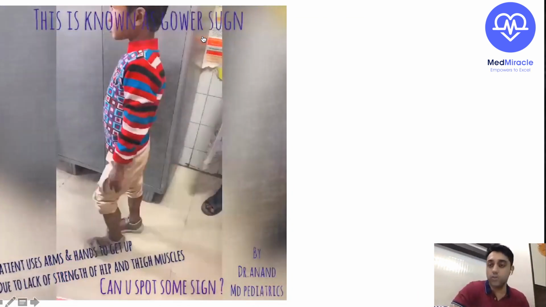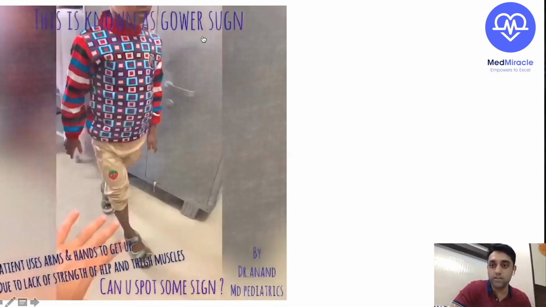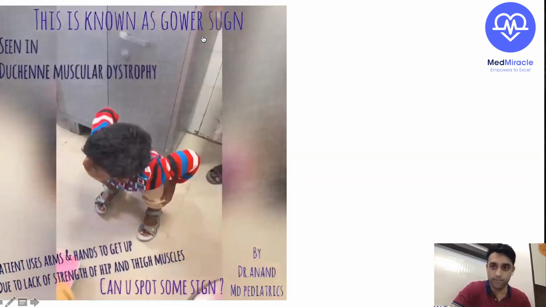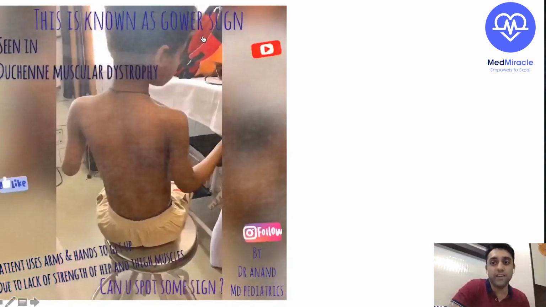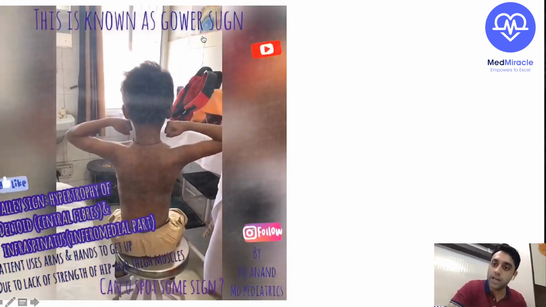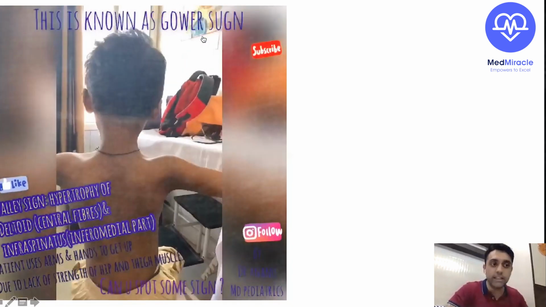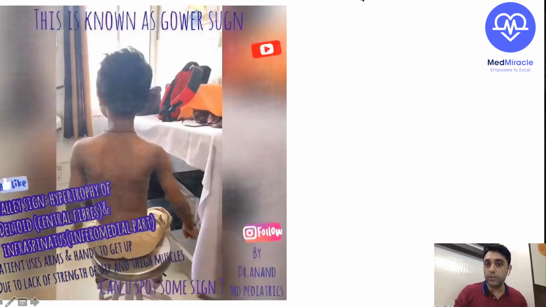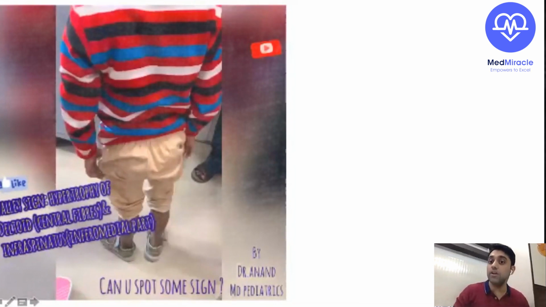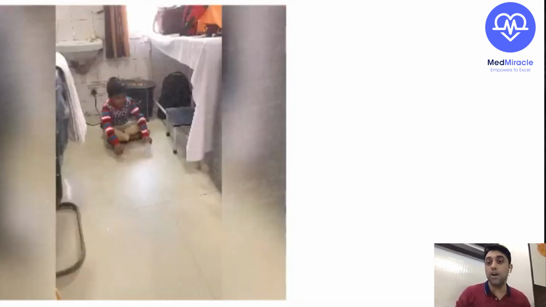This is the case of Gower's sign, seen in Duchenne muscular dystrophy, which is a proximal muscular dystrophy. I hope you're able to understand. So I'll repeat again. Number one, textbook images are very important. You need to learn them thoroughly, see them, understand them. Second most important, whatever cases you see in your day-to-day presentations, those cases are very important. Those only will come in NEET PG, AIIMS, whatever exam you say, and to make you a better doctor.